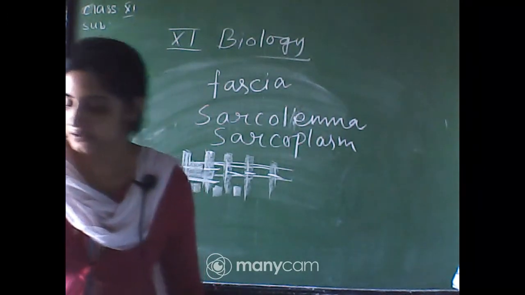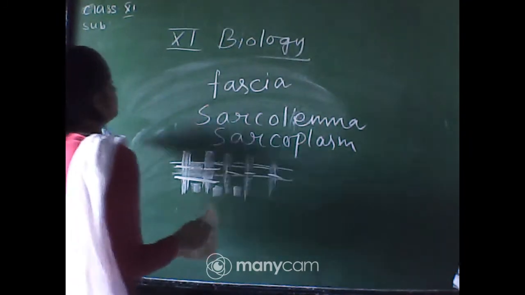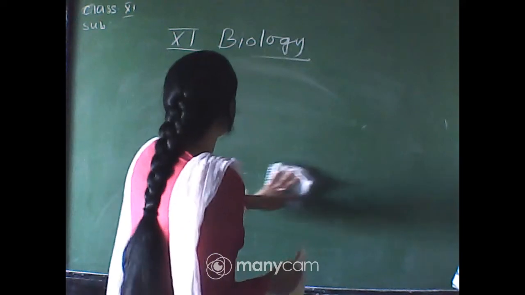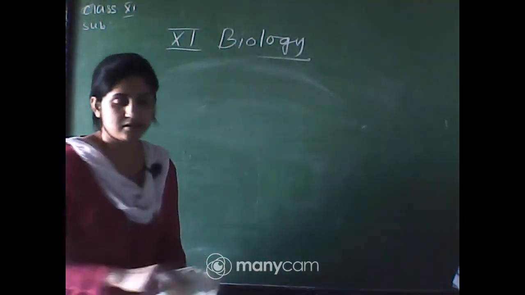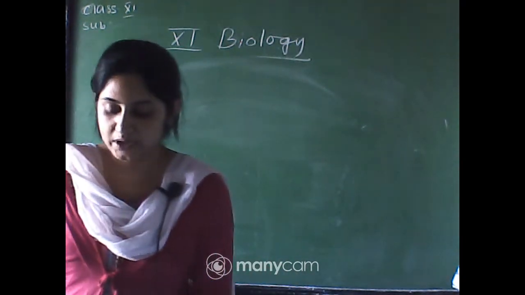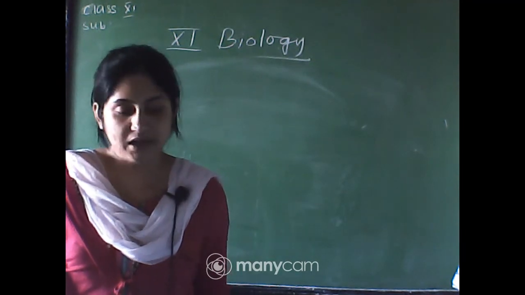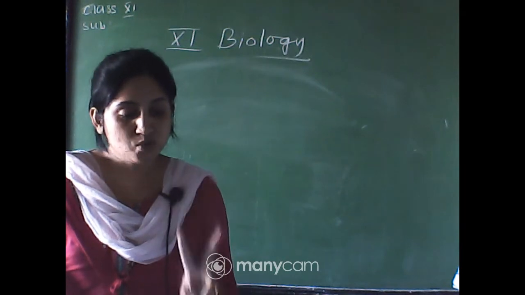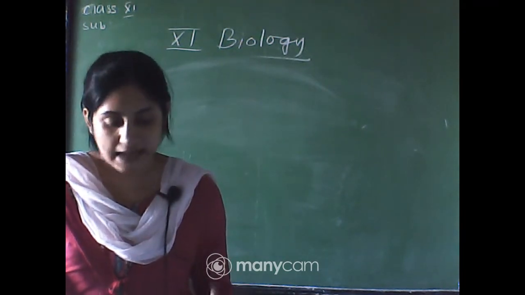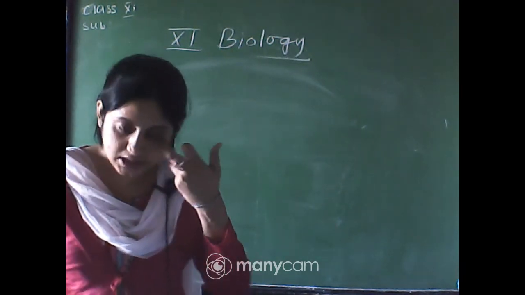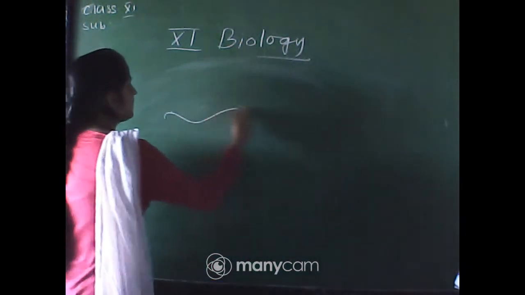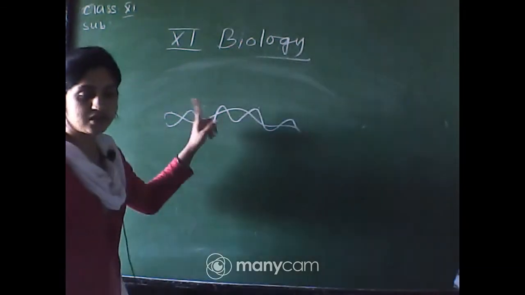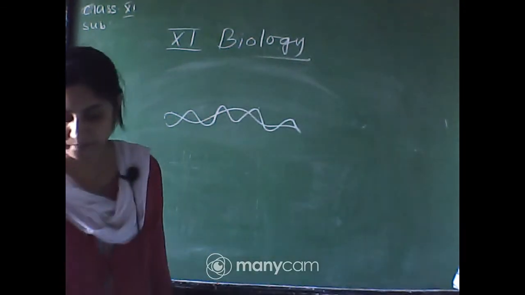Structure of the contractile proteins. The proteins present in the muscle fibers help in relaxation and contraction. How do they look? Each actin filament is made up of 2 F actins, that is filamentous actin, helically wound around each other. Actually the actin filament is a helical structure. Two F actin strands form the helical structure, which makes one actin filament.